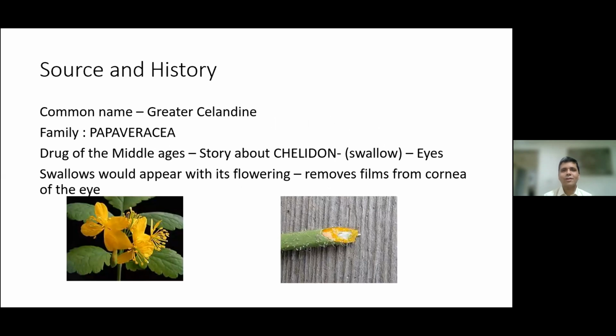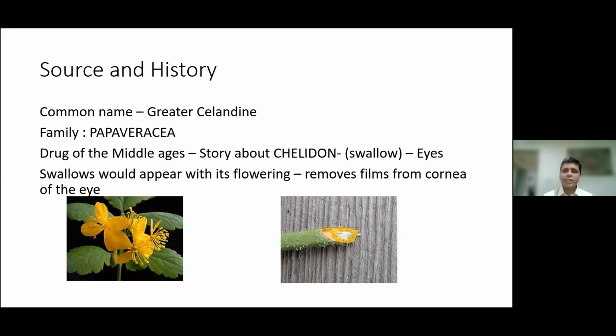Pushkar will excuse you. Which two famous homeopathic drugs come from the family Papaveraceae? I can't see the chat box. Sachin, the two answers that have come up in the chat box are opium and Carica papaya. I'm not sure about Carica papaya, but opium is definitely the right answer. And Sanguinaria is another one.